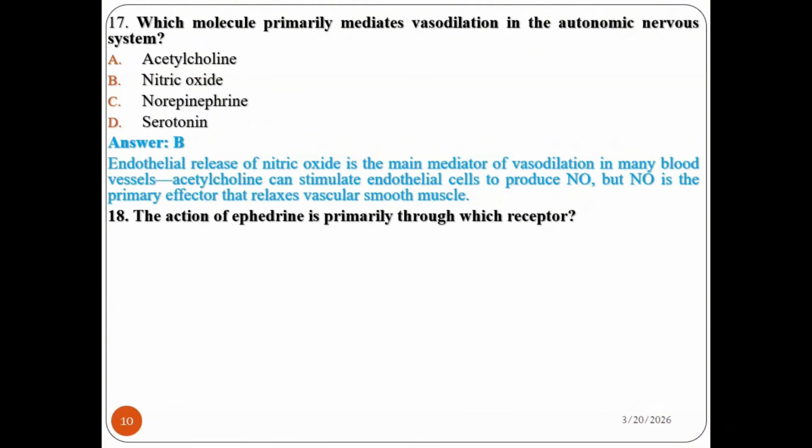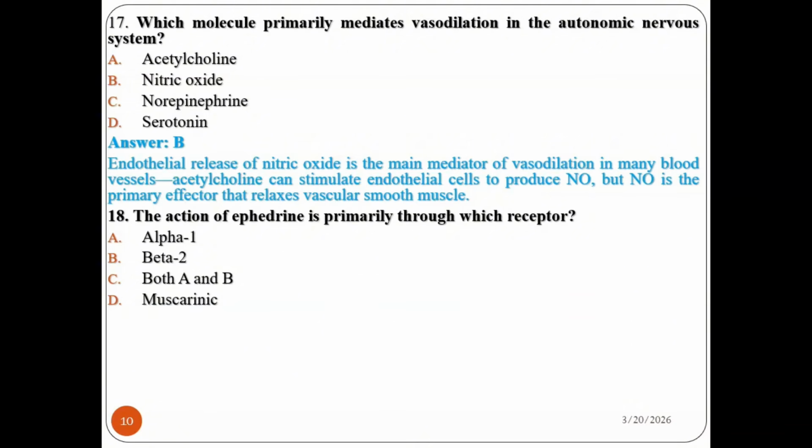Question number 18. The action of ephedrine is primarily through which receptor? Alpha 1, beta 2, both alpha and beta, or muscarinic? Be careful, ephedrine is used for asthma treatment, so which receptor supports the action of ephedrine?